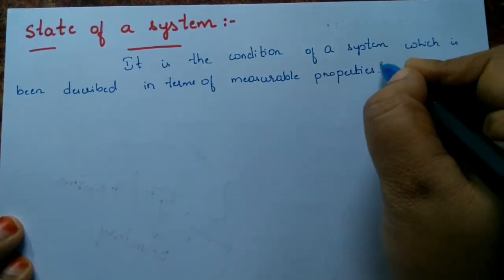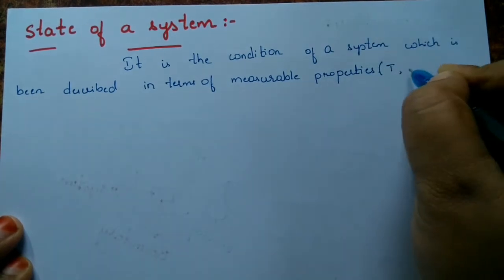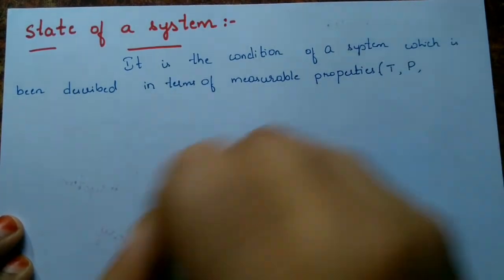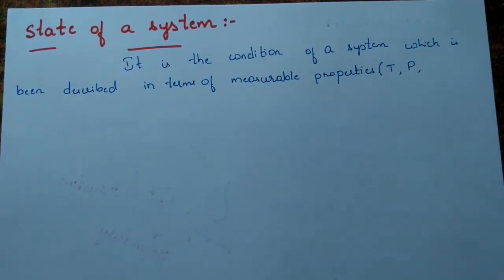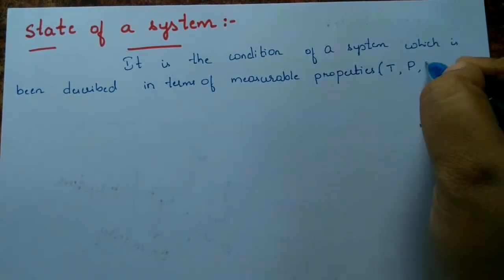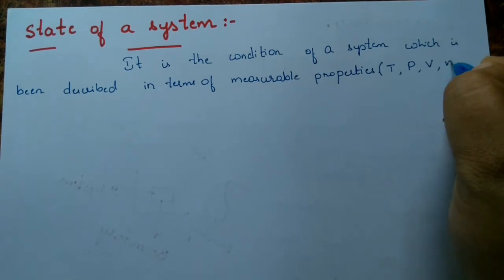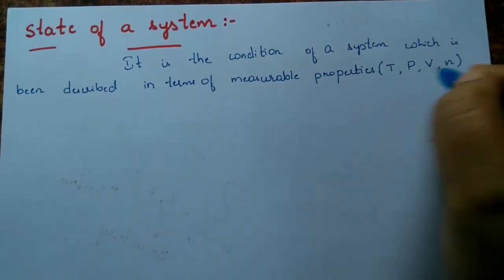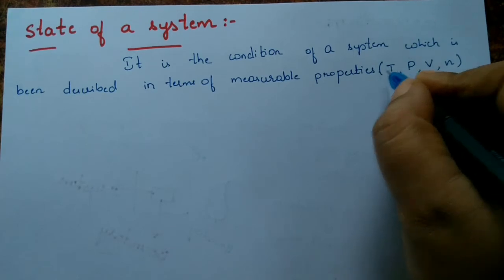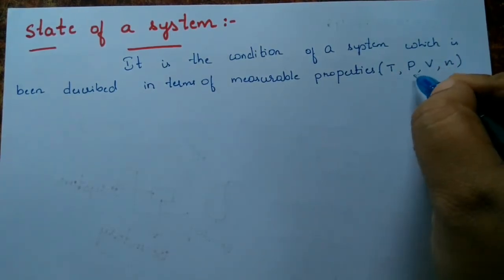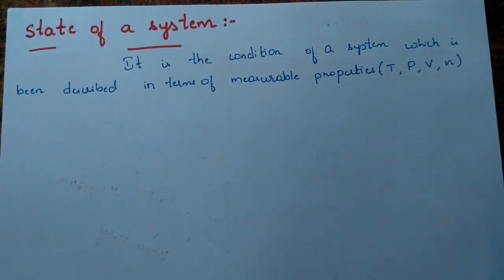Which are those measurable properties? The measurable properties may be temperature, pressure, volume, or number of moles. All these are measurable. If temperature is changing, we can measure the change of temperature. If pressure is changing, we can measure the change of pressure, volume, likewise number of moles. If any of these properties are changing, we can measure them and we say that the condition of the system is changed.